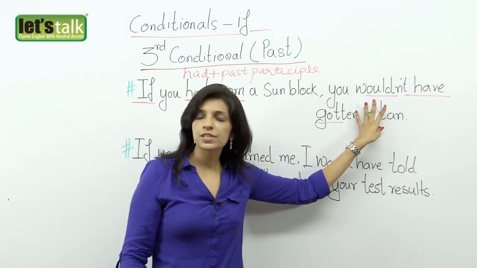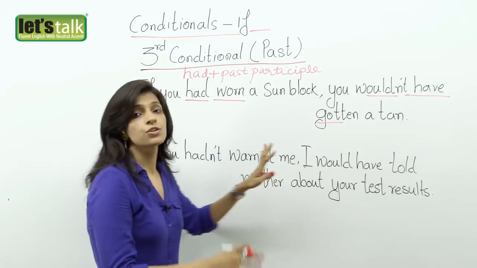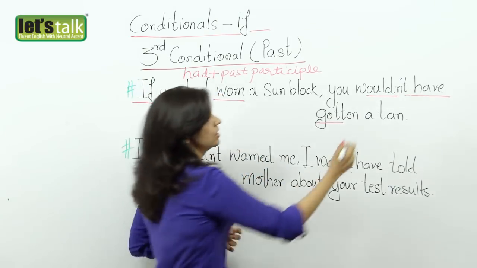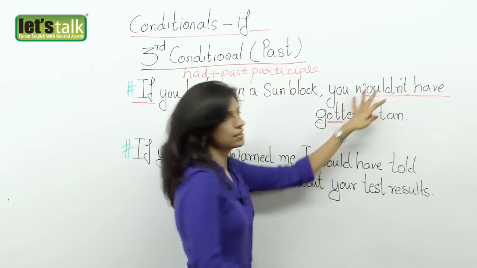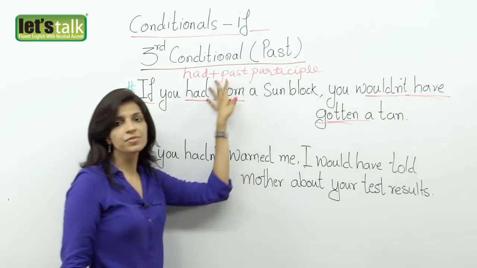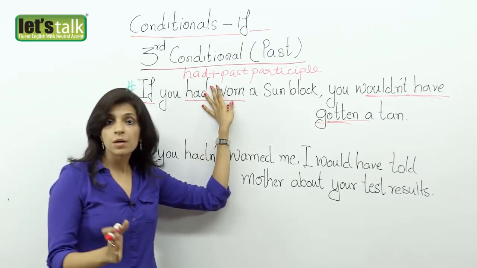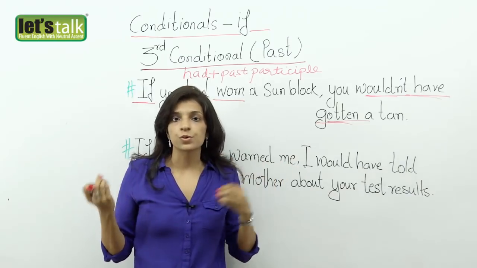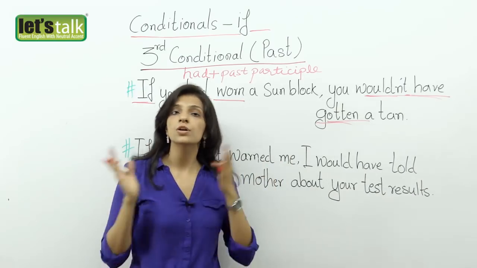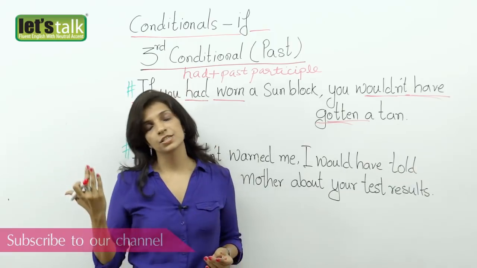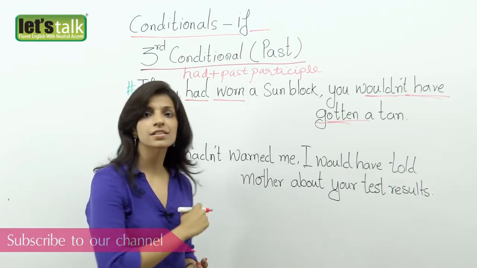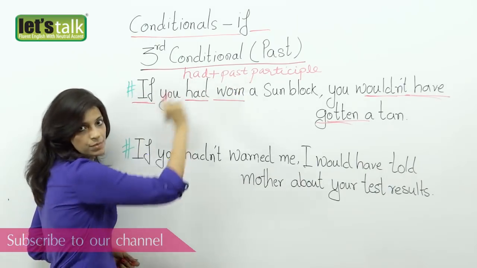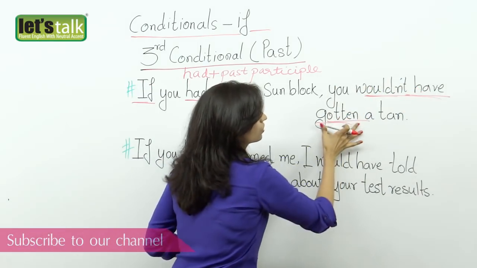Now why am I using wouldn't have? Because you're talking about something that happened in the past, you didn't wear this, and so this is a result or a consequence of something that you didn't do. Please remember, this is completely in the past, the time frame has gone, the action of doing or not doing is just over, it's not going to come back. So something that's in the past you did or didn't do, and as a result we use the third conditional, that is if had plus past participle with would have gotten a tan.